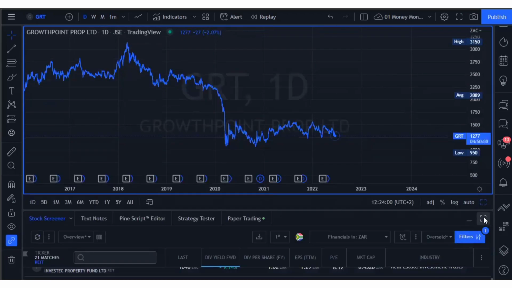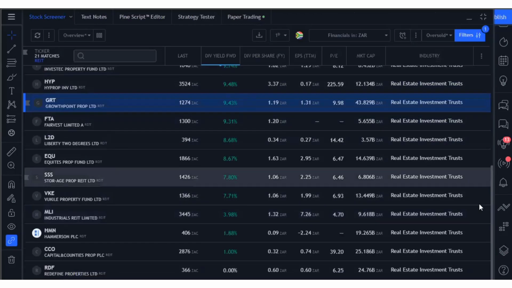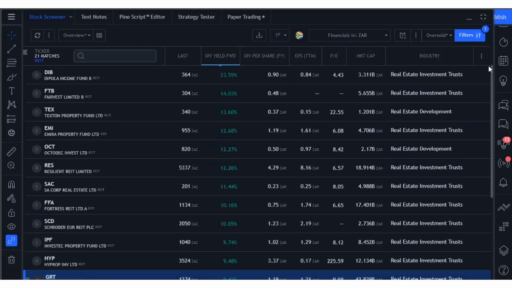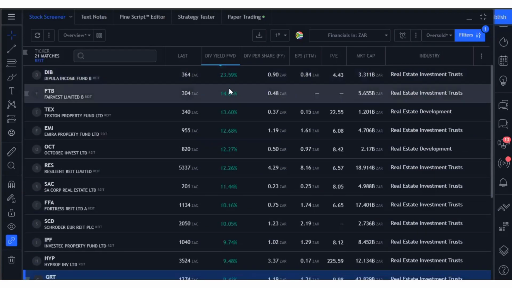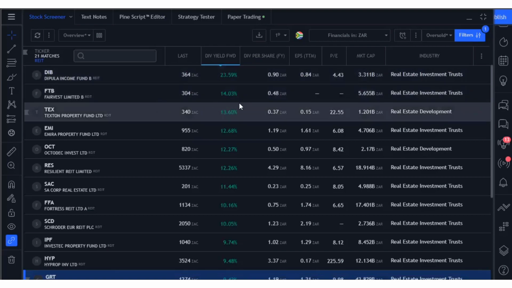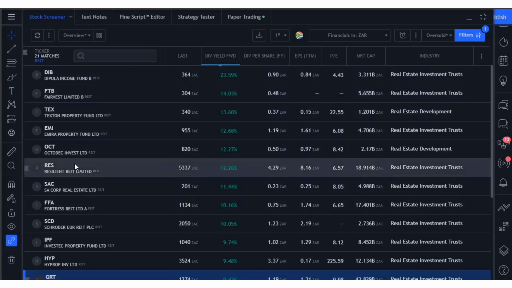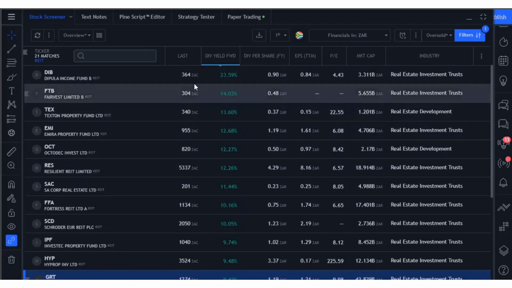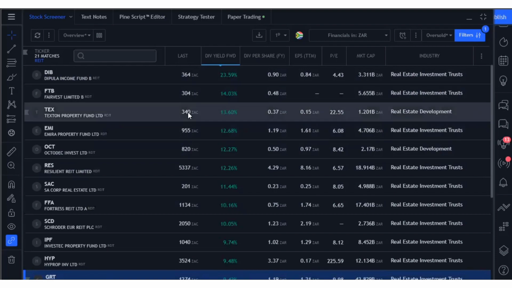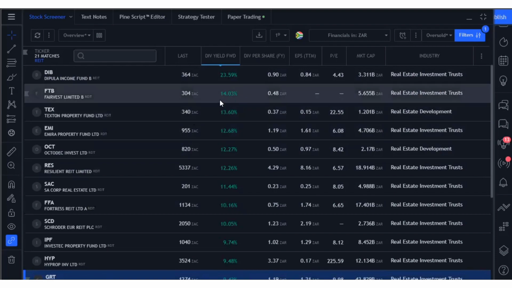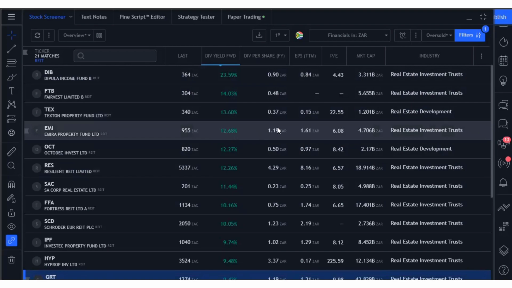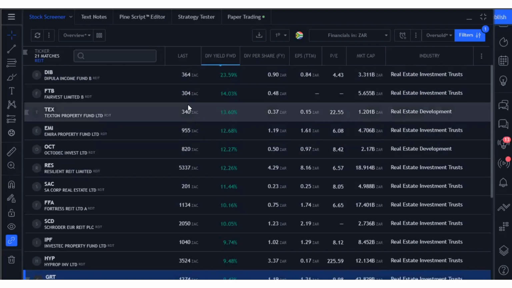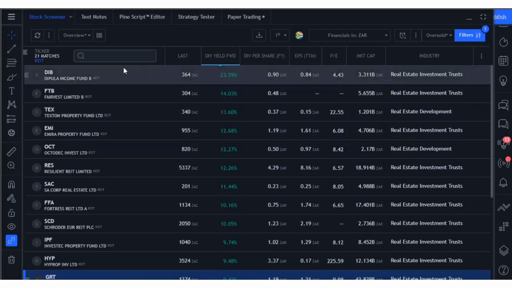I'll quickly just switch on the filter here. I can see a list of dividend yields that are being paid by South African REITs. Some of them are very nice, like the Dipula Income Fund, they pay 23%. Fairvest Limited, they pay 14% per year. By the way, this is all per year. Octodec Invest, they pay about 12%, and other REITs pay even higher amounts. However, their share price is what also matters, because you don't want to invest in a company that has a share price that's going down, even though it's paying a pretty decent dividend. That's just something for you guys to be aware of, that's the main risk when you invest in REITs.